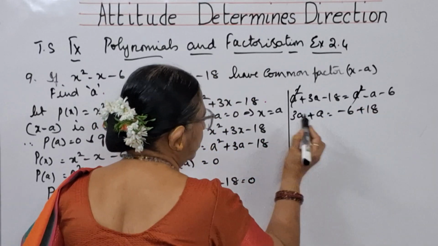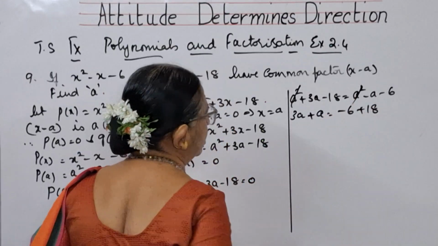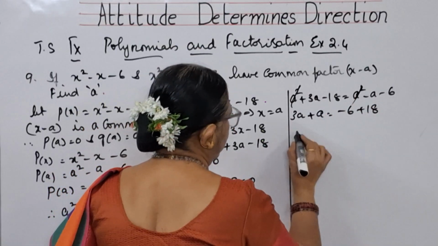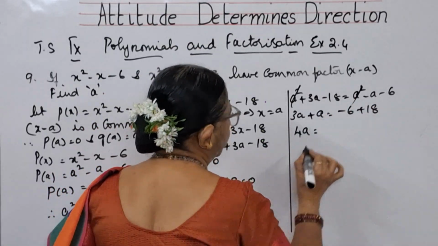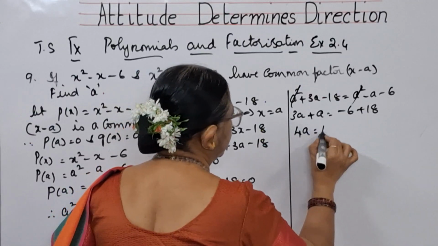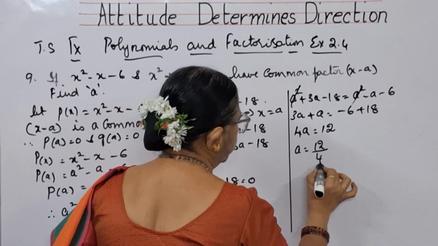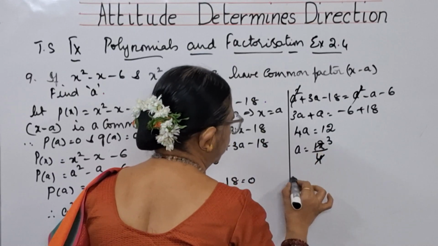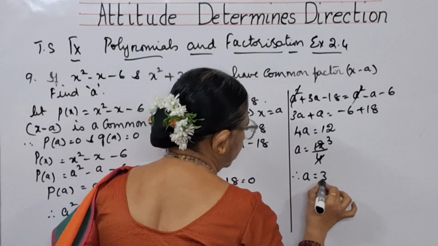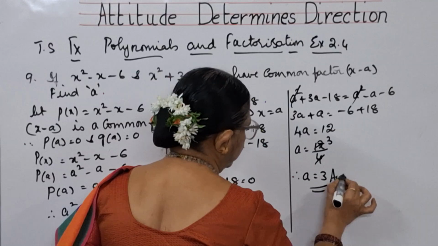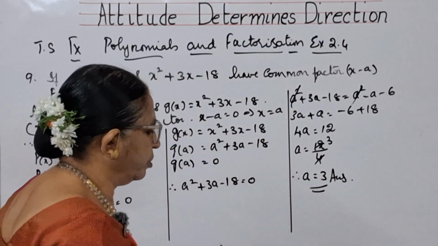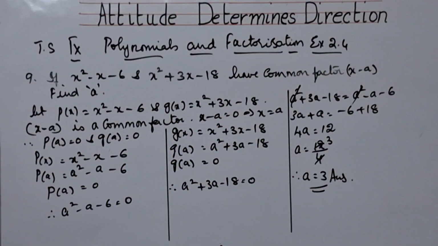Minus a when it comes here plus a, minus 18 when it goes there plus 18. 3a plus a is 4a. 4a is equal to 18 minus 6 is 12. What is a? 12 by 4. So a is equal to 3 is the answer for this problem, children. Please copy it.